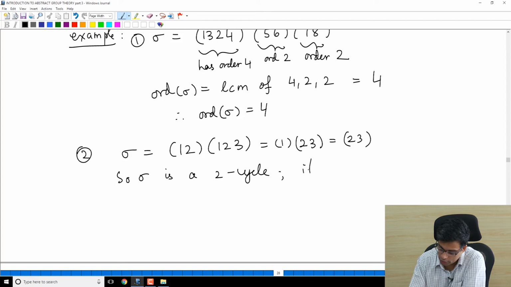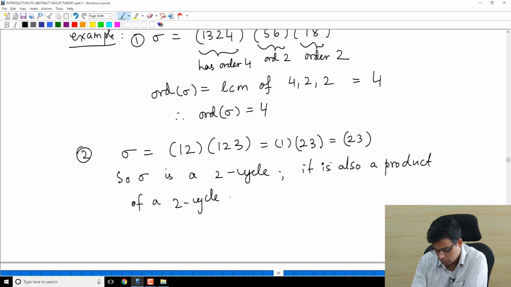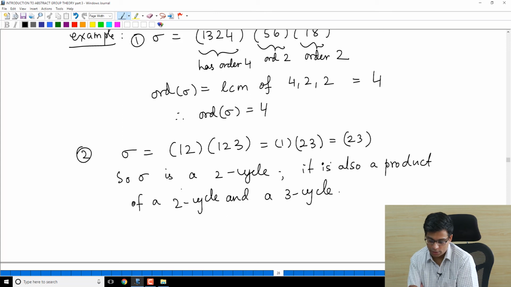but it is also a product of a 2 cycle and a 3 cycle. Sigma is a 2 cycle, but it's also a product of a 2 cycle (1 2) and 3 cycle (1 2 3).